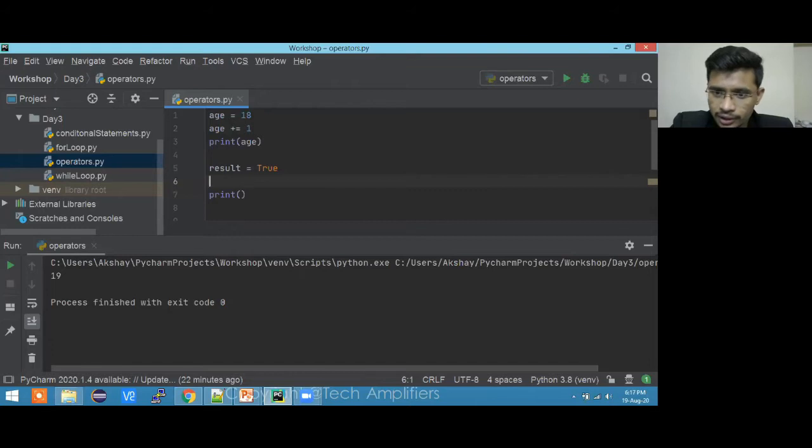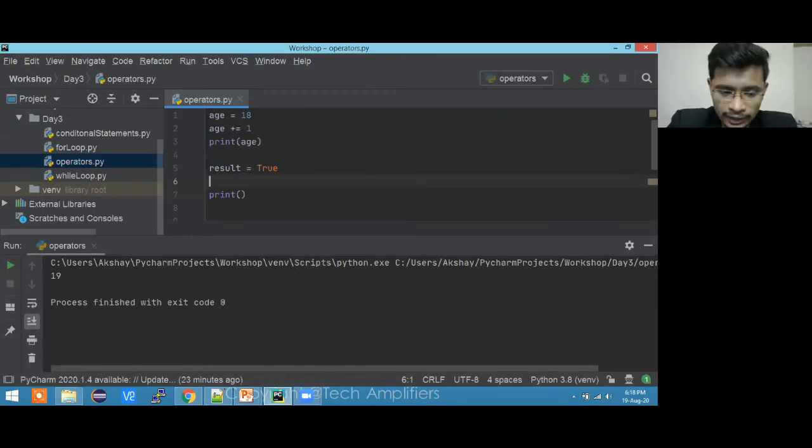Ritik, keep the discussion after the session because other people are reading your comments, so they might get diverted from the things I'm teaching over here. It's a kind request. Next time I don't want to see this message. Same thing to Anurag as well. Anurag, do suggest the things in our WhatsApp group. We have a WhatsApp group, right? You can put your doubts and your questions. We have a couple of people who are really experienced in Python and all. Anurag is one of them. I have seen his profile, and he's really good. You can connect with him in the group, and he will help you out.